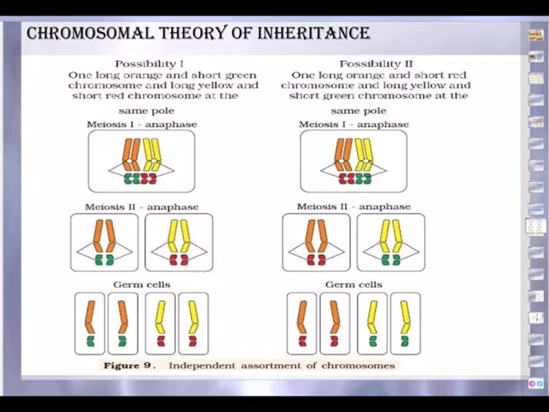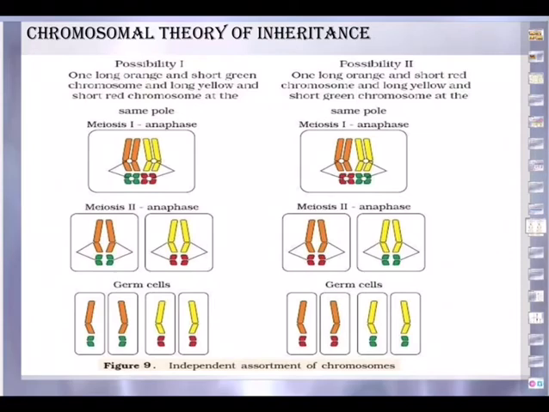So how can we explain this chromosomal theory of inheritance? There are two possibilities. Possibility number one: you can see in the diagram one long orange and one short green chromosome, and another pair, a long yellow and a short red chromosome, at the same pole. This is in meiosis 1, anaphase 1. And what happens during anaphase 2? The chromatids get separated. Look at that: the long orange and short green chromosomes are getting separated.